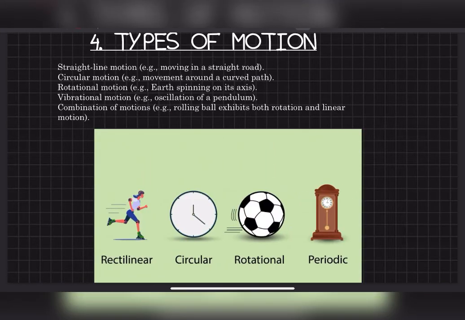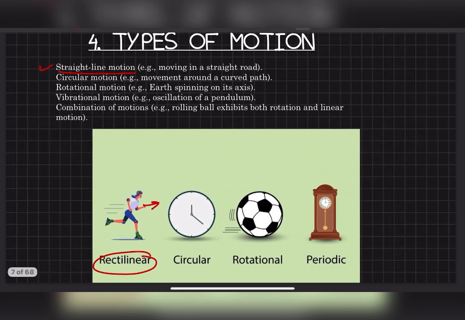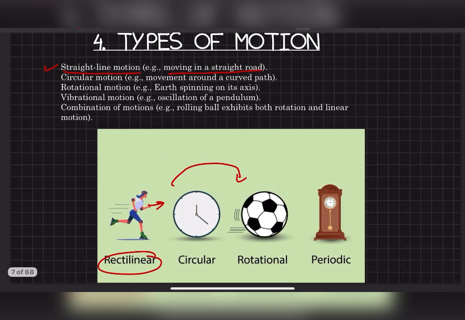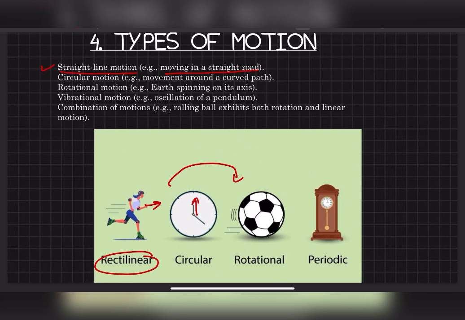There are different kinds of motion. You are running, this is called rectilinear motion, or straight line motion. This is what is written in a textbook. Moving on a straight road, or on a circular road, or you can talk about a clock also. You know a clock, right? The hour hand and the minute hand keep moving, tak tak tak tak, it reaches here. Again, tak tak tak tak, it reaches here. So this is circular motion. Okay, rectilinear motion or straight line motion.